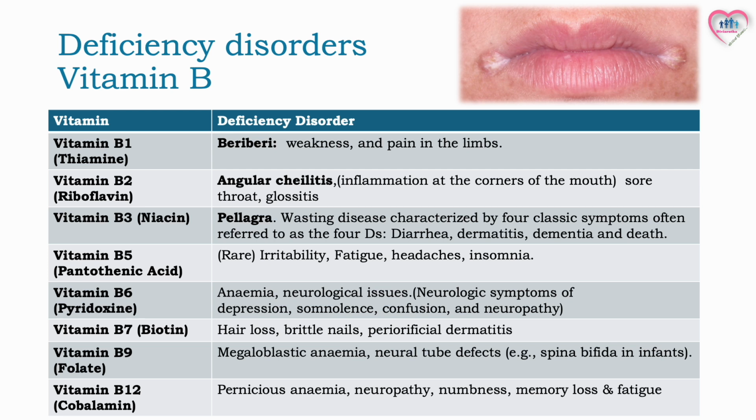Vitamin B5 deficiency is rare and causes irritability, fatigue, headache and insomnia. Vitamin B6 deficiency causes anemia and may lead to neurological issues like depression, somnolence, confusion, and neuropathy. Deficiency of vitamin B7 can lead to hair loss, brittle nails, and periorificial dermatitis. Vitamin B9 deficiency results in megaloblastic anemia, neural tube defects such as spina bifida in infants, and vitamin B12 deficiency causes pernicious anemia, neuropathy, numbness, memory loss, and fatigue.